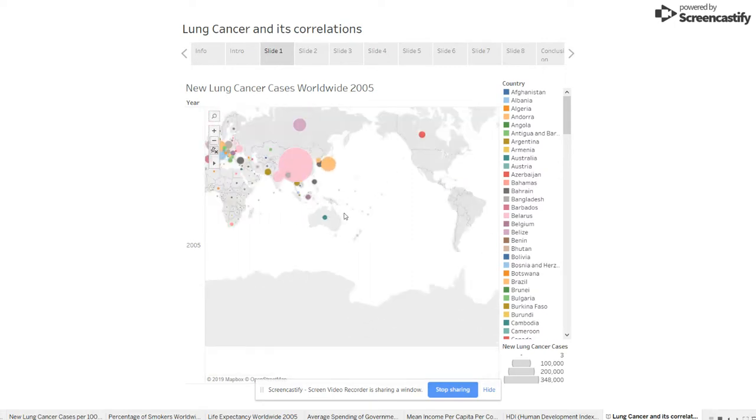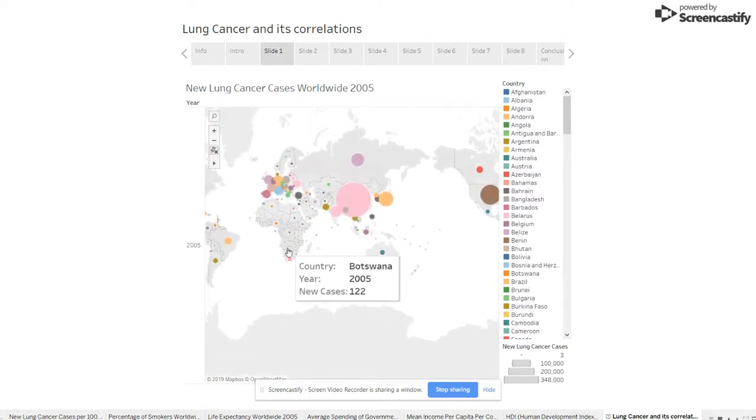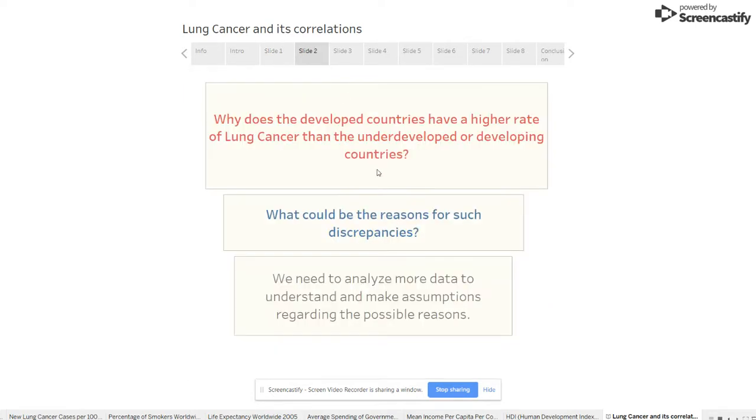And here we see Australia, for example, 5,900. Zambia, only 31. Australia, 5,000. Why do the developed countries have a higher rate of lung cancer than the underdeveloped or developing countries? What could be the reasons for such discrepancies? We need to analyze further data to answer these questions.